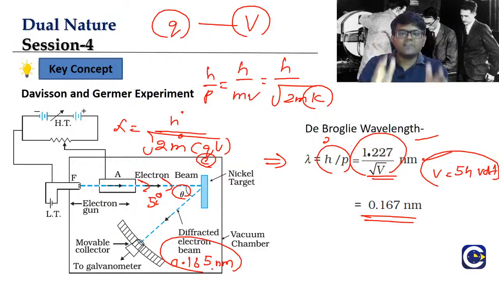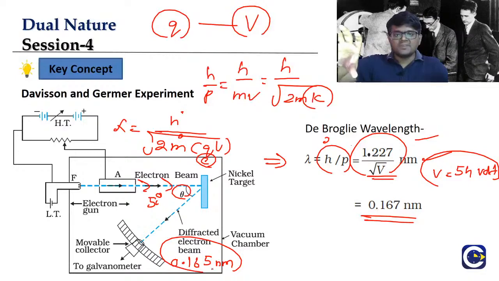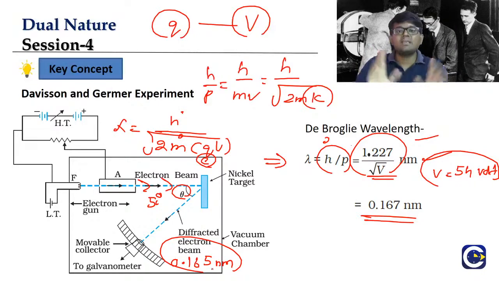Whatever the diffraction that the light is able to show, because if instead of an electron beam we pass light through the nickel crystal, then at 50 degrees we get a maximum, which means the wavelength of the light used is 0.165 nanometer. Instead of light, here we are using an electron beam, accelerated by a potential of 54 volt. As per the de Broglie theory, we have a formula for the wavelength of the electron, and it comes to 0.167 nanometer. And the electrons are also exactly showing the same diffraction behavior. So this is how they were able to conclude that electrons can have wave nature.